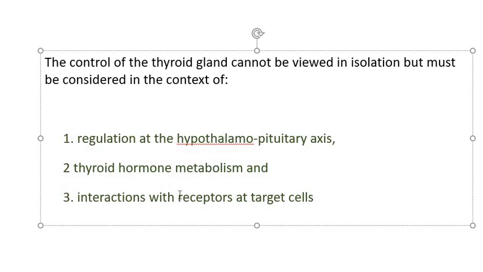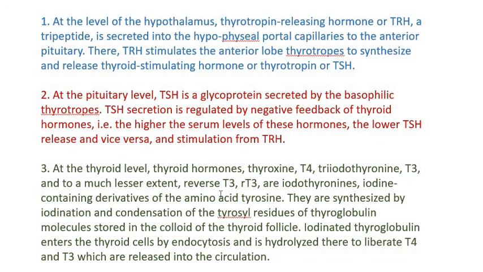So the receptor density also matters in bringing about the said action. So let us understand step by step how thyroid hormone is actually regulated at each level.